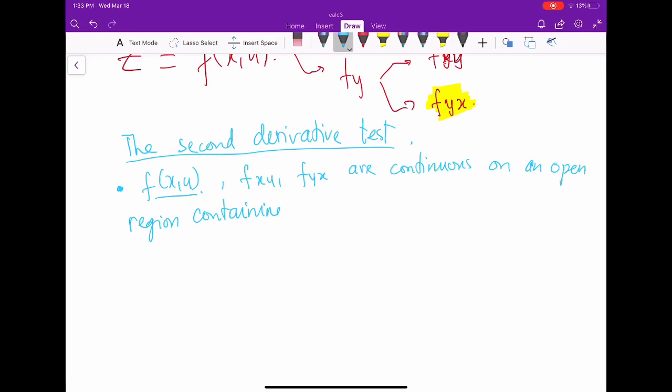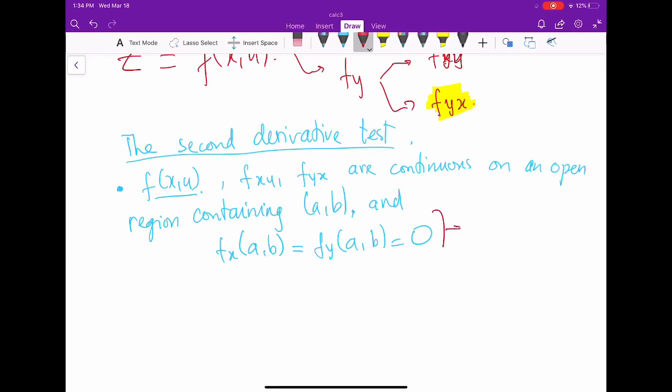The region contains the point (a, b), and the partial derivatives at (a, b) equal 0. So both the partial derivative with respect to x and with respect to y equal 0.